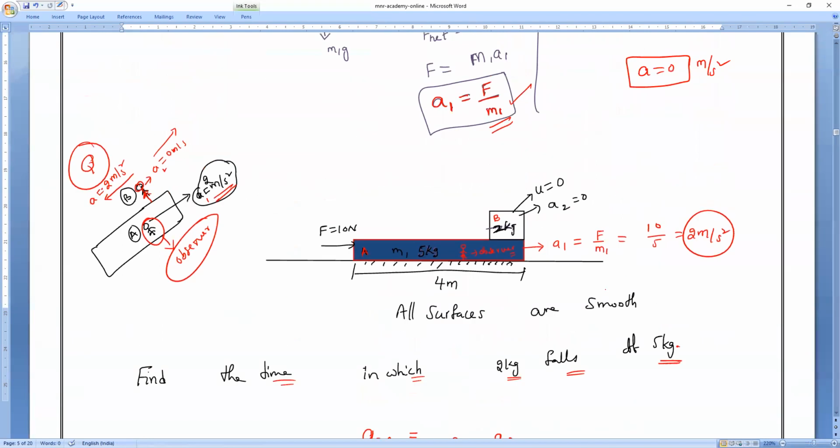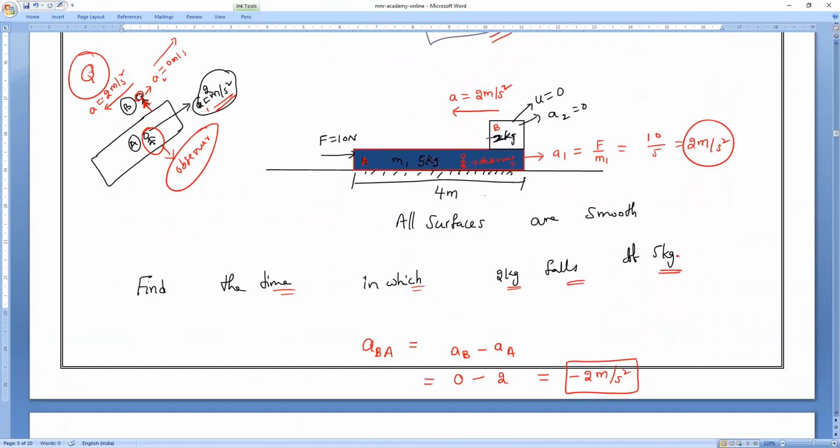So what does minus indicate? Is it moving in the backward direction or forward direction? Backward direction. Since backward is already mentioned, it is not necessary to represent the minus again. So I will say B appears to be moving with 2 meter per second square, or else I can say 2 meter per second square in the backward direction. Am I right, everyone?